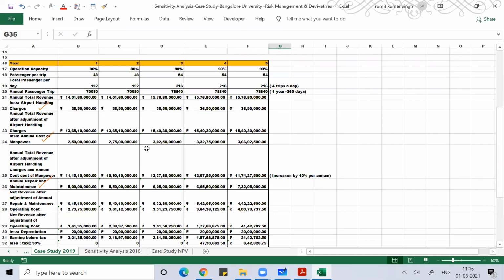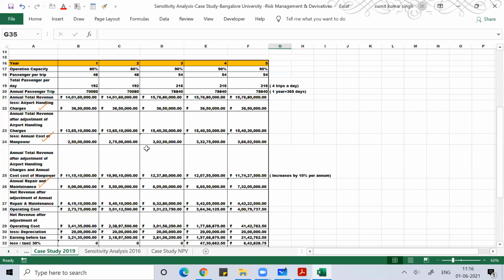Okay, and then I'll try to make sure that the engine I use is used for daily navigation of at least 4 trips a day, so that I can generate revenue. Per trip, for the first 2 or 3 years, I'm expecting around 80% operational capacity, and then from the third year, I can have 90% operational capacity. And per person, I'm charging 2000 rupees.